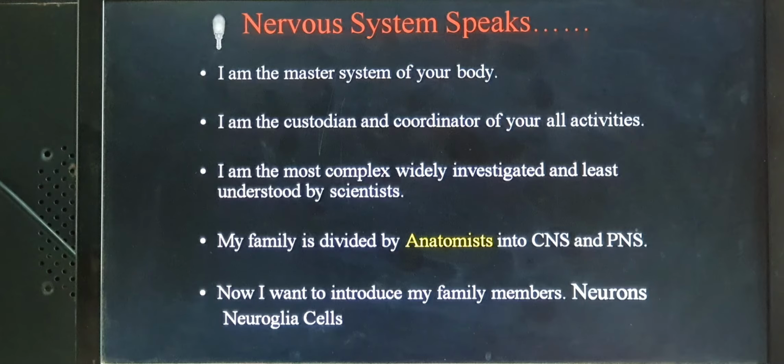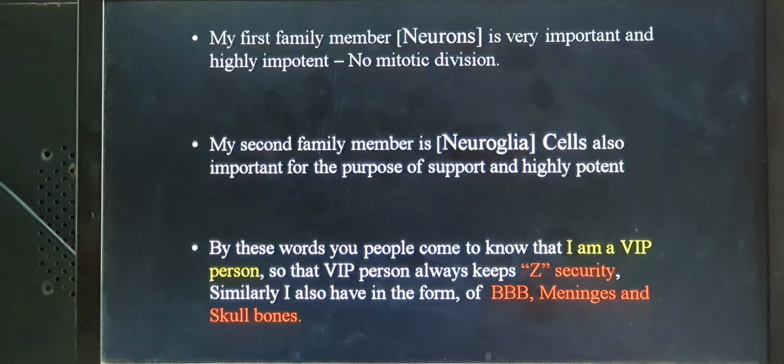Because of that, now I want to introduce my family members. I have two family members: one is the neuron, another is the neuroglia cell. The first family member, the neuron, is very important for conduction and transmission of the nerve impulse from one place to another. It means there is no mitotic division. Once the neuron is damaged, it does not undergo mitotic division, so there is no regeneration.